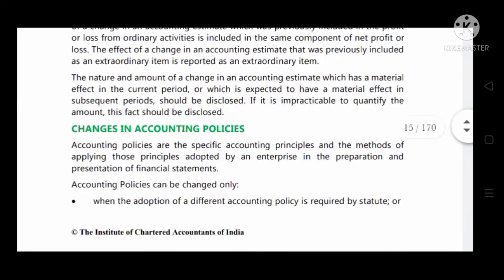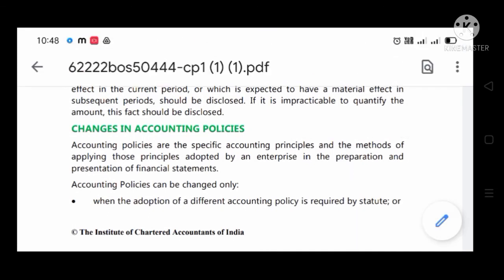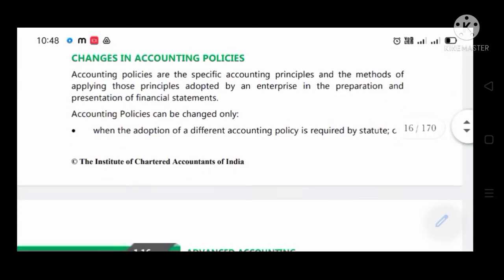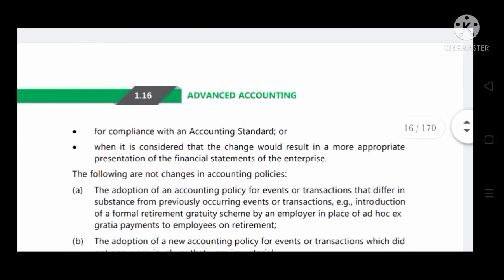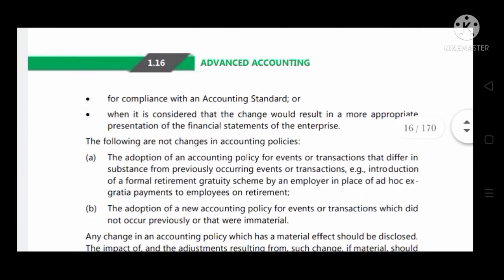Change in accounting policies. Mostly accounting policies can be changed only in three circumstances. What are they? When the adoption of a different accounting policy is required by a statute, or for compliance with an accounting standard, or when it is considered that the change would result in a more appropriate presentation of the financial statements of the enterprise. They have given two examples which are not considered as change in accounting policies.